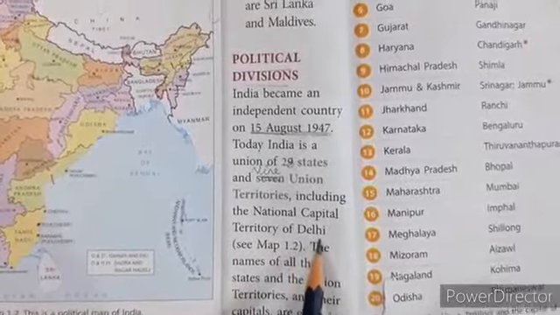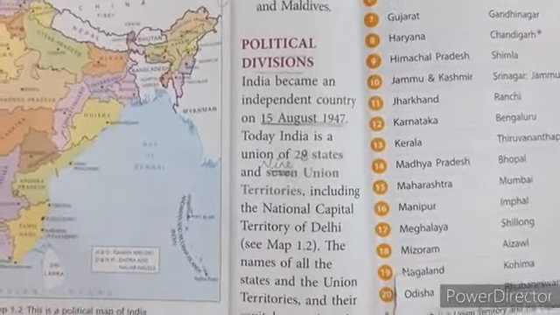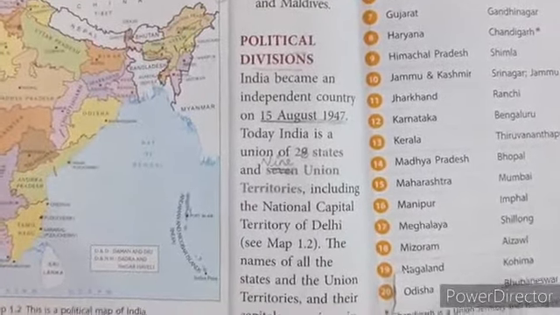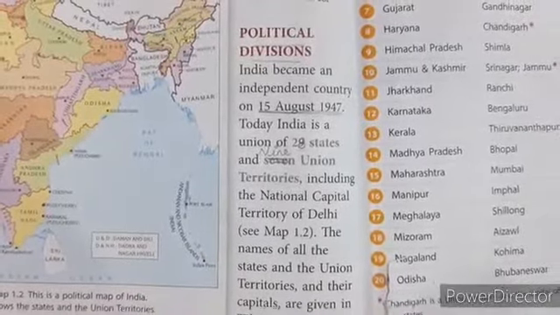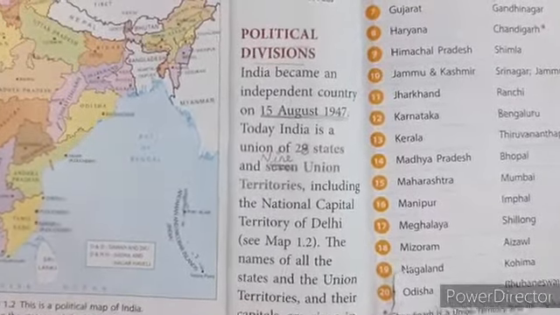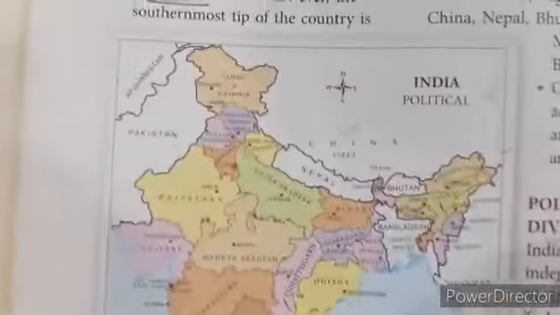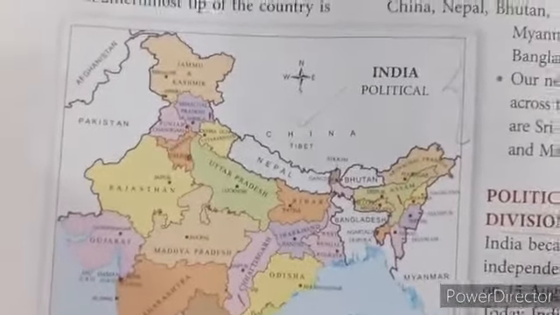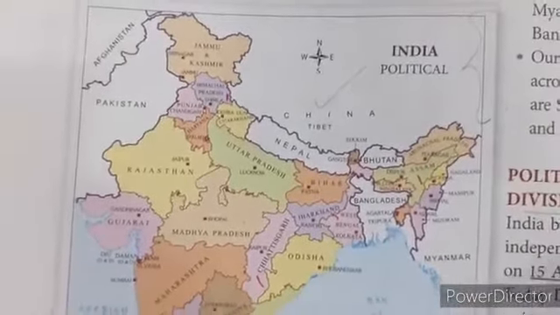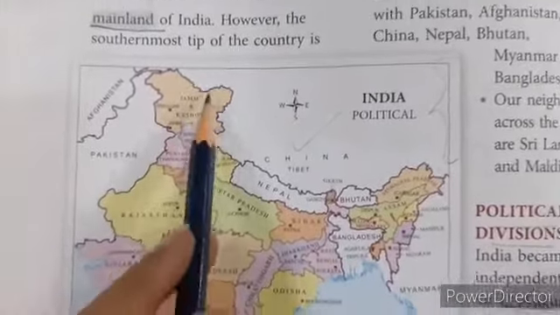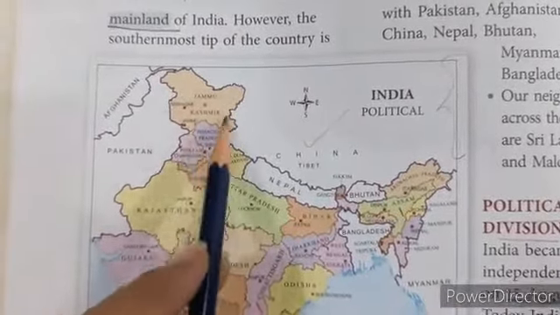Do we know, children, why are we having 28 states now? To understand that, I will make you look at the previous map of the country, where we have Jammu and Kashmir.